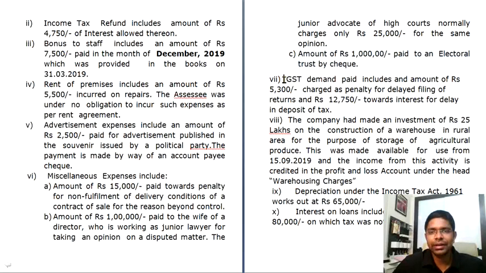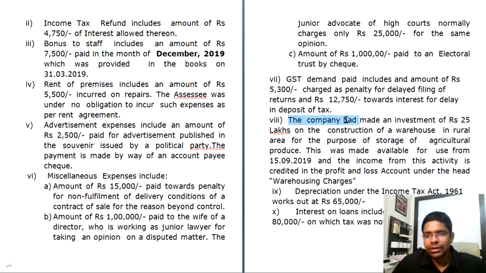And the seventh point, GST demand includes an amount of rupees 5,300 charged as penalty for delayed filing of return. So this is a penalty. Any penalty which is levied is not permitted under PGBP. And rupees 12,750 towards interest for delay in deposit of tax, which forms a part of the tax itself. So this is permitted. However, 5,300 is not permitted.